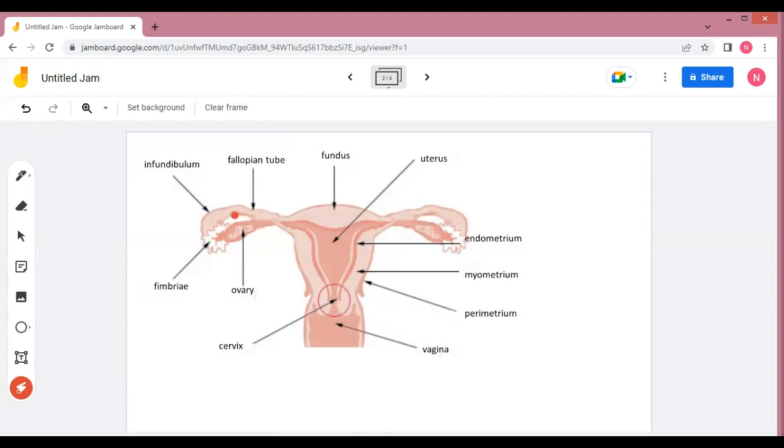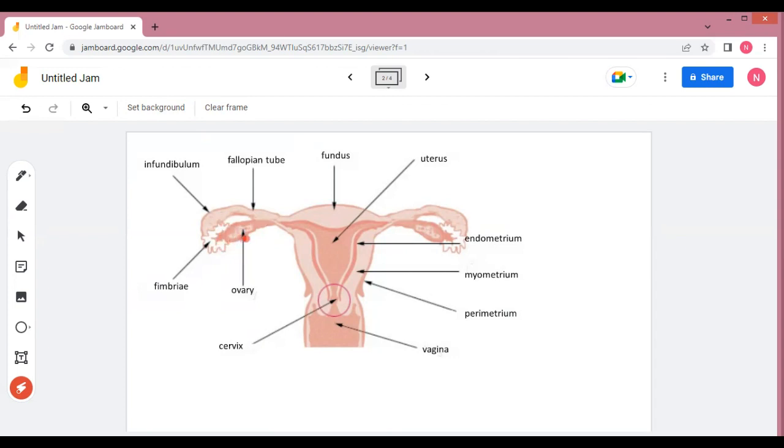This movement of the secondary oocyte or ovum occurs because of the movements of the fimbriated funnel and the cilia present inside this tube-like structure. The fimbriae of this fallopian tube rub the surface of the ovary, and this rubbing results in contraction of the smooth muscles present here.